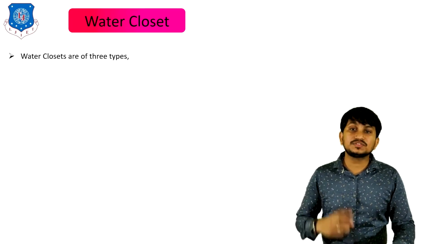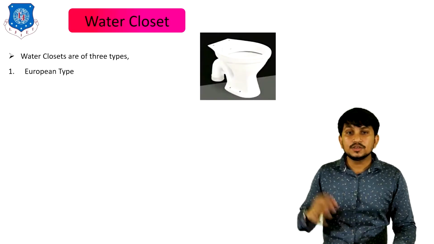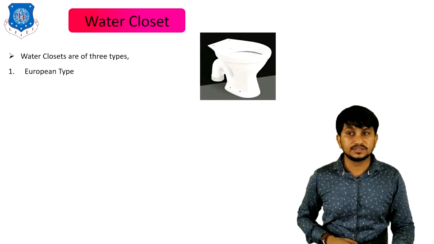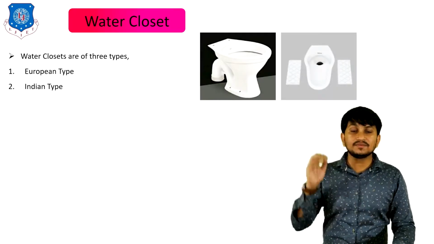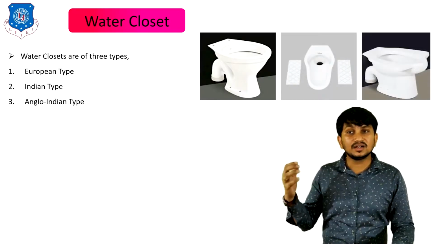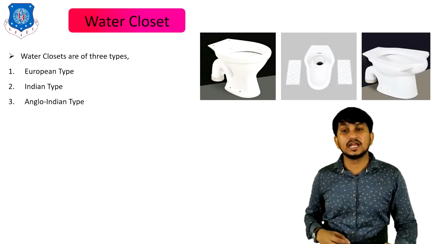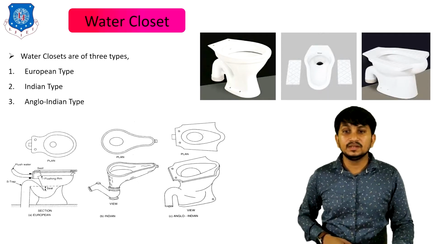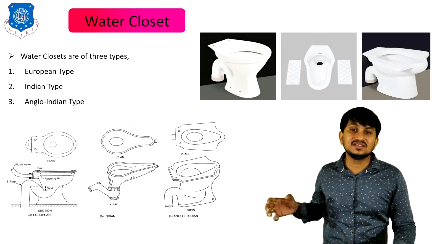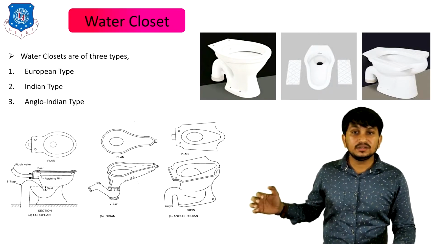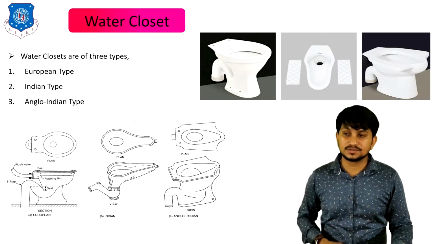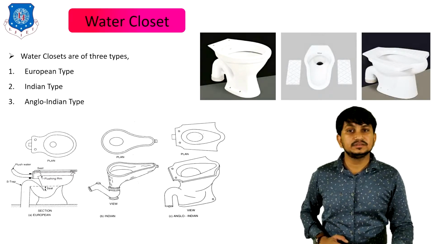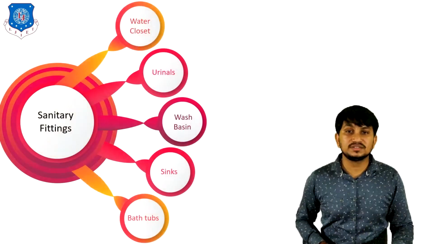These water closets are of three types. First is European type of water closet. This is the figure of European type of water closet. Second is Indian type of water closet. And the third is Anglo-Indian type of water closet. These are the plan and sections of European water closet, Indian water closet, and Anglo-Indian water closet. That's all about the water closet.